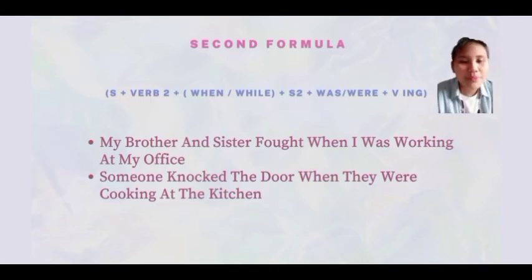So for example, my brother and sister fought when I was working at my office. My brother and sister is the subject. Fought is the verb 2 of fight. When I was working, subject plus was plus verb-ing, at my office. And the second example, someone knocked at the door when they were cooking in the kitchen. So the subject is someone, the verb 2 is knocked. When they were cooking, cook plus ing, verb-ing, like that.